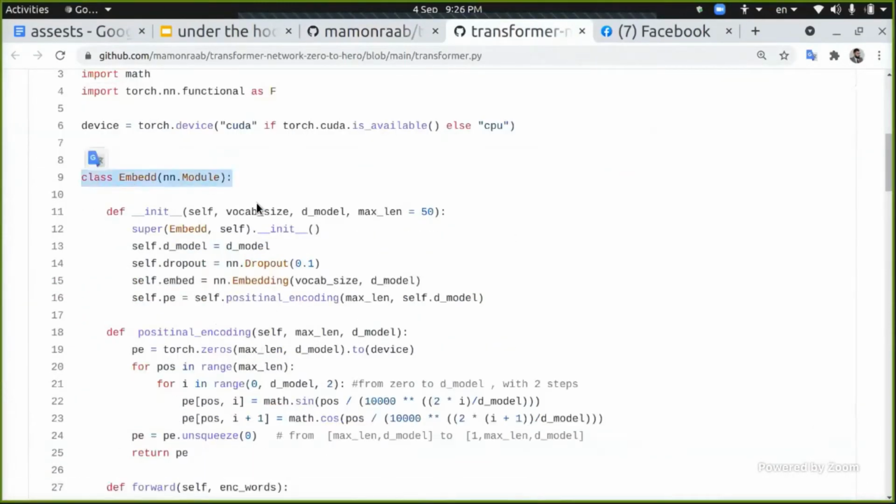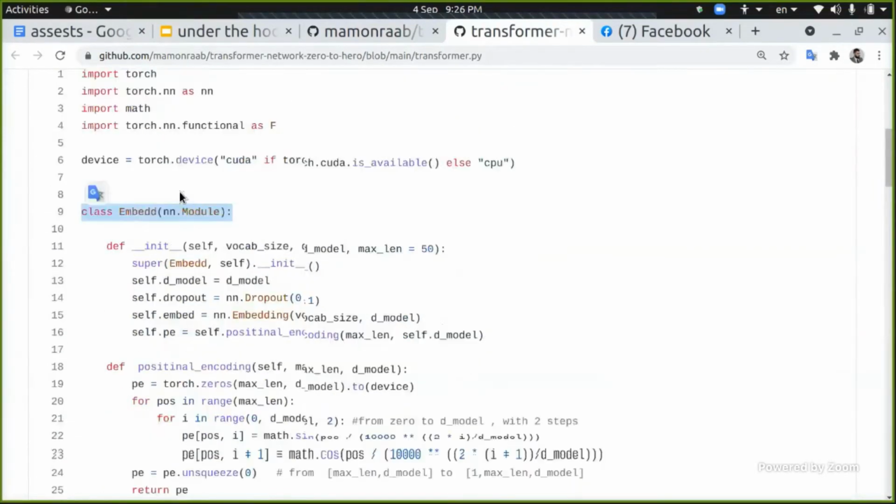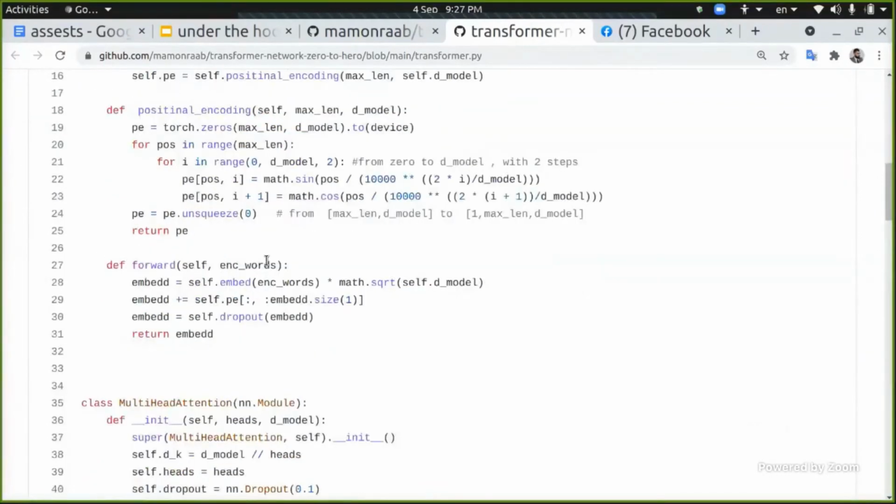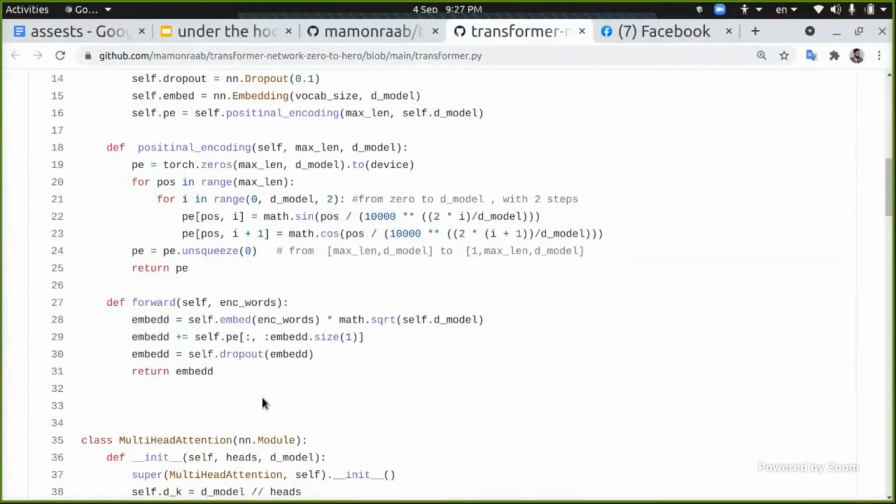When we are working in PyTorch, I like to describe it from the entry point, which is the forward in these classes. The first step is embedding. We call this embed and input the word. Now this is just for normalization.